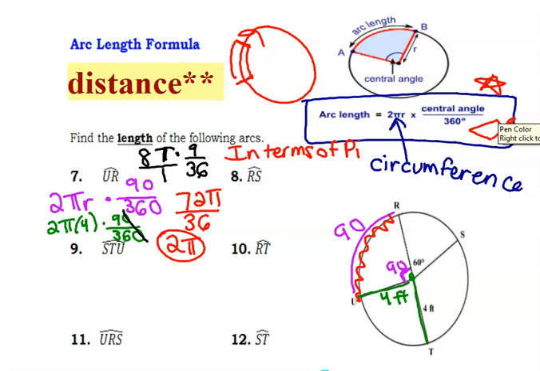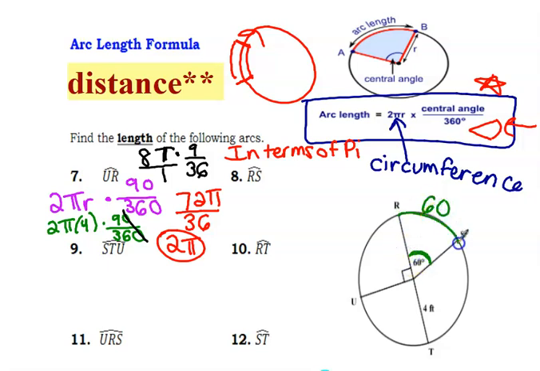All right, let's try number 8, and then I'm going to have you work out some of these on your own and see what you get. All right, so RS. So if this is 60 degrees, guys, that means this is also 60 degrees. So let's set it up. So 2 pi, the 4 is going to be used again because the radius is the same in that circle. Then I have 60 over 360.